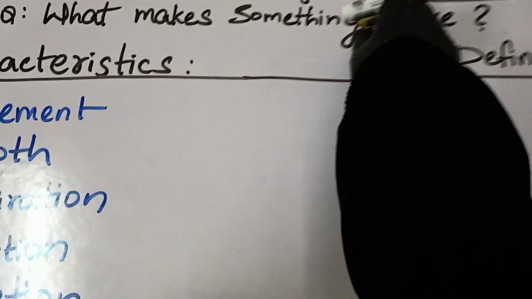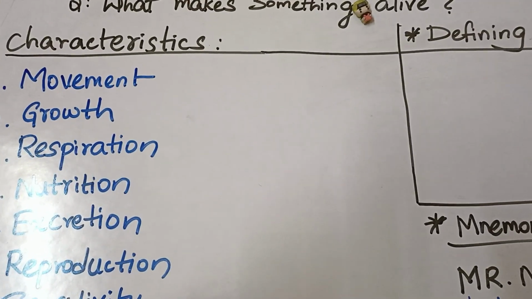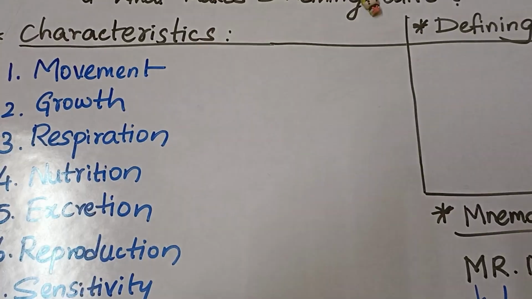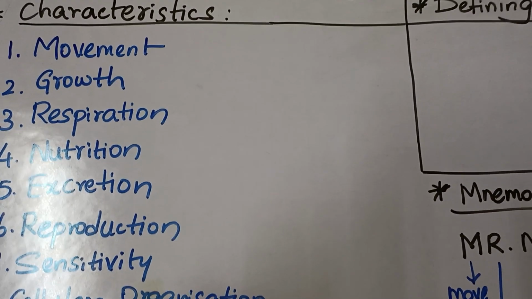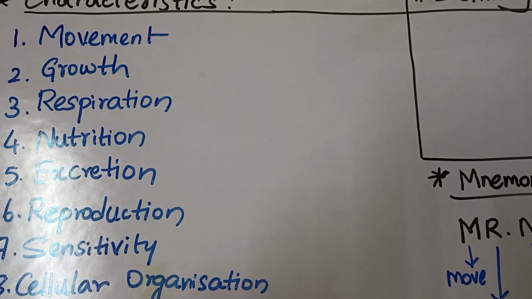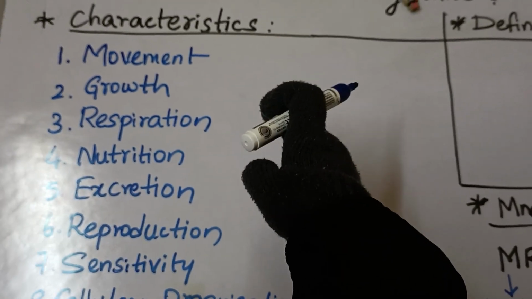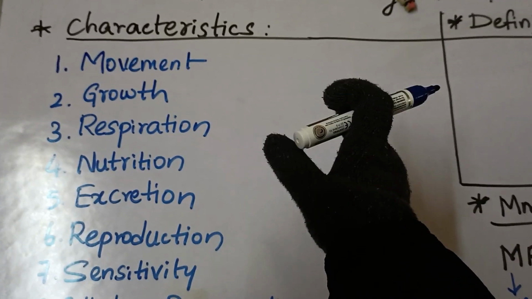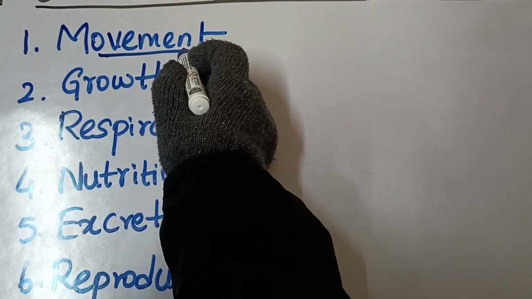How do we know something is living? What makes something alive? A dog is living, a plant is living, but what about a cloud? Even it moves. What about a car? Even that moves. So, are they living? Today, we are going to uncover some of the most special characteristics of living organisms. Let's get started. First characteristic is movement.